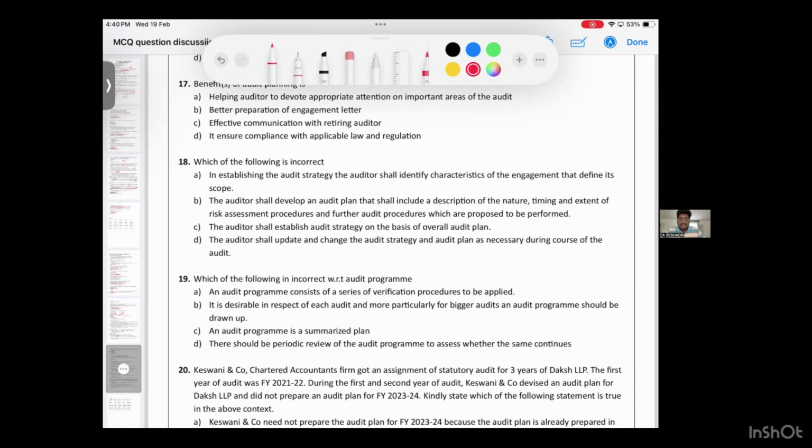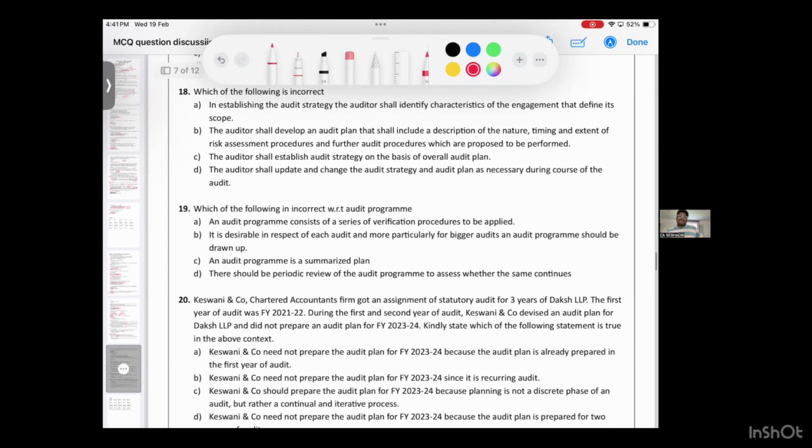Option C. The auditor shall establish audit strategy on the basis of plan. This is wrong. How will you make strategy based on plan? You will make plan based on strategy. Yes or no? Which is the correct answer? C. Which is the correct answer means the incorrect option is C.